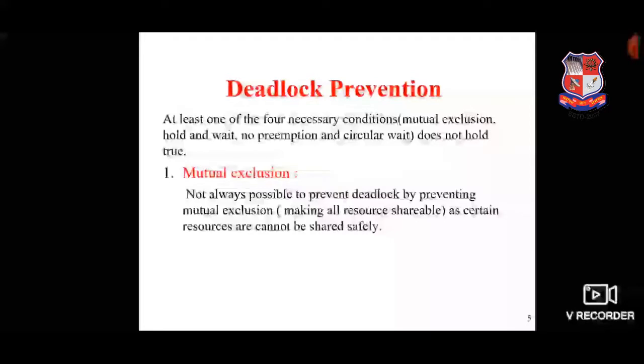But it's not possible to prevent deadlock by preventing mutual exclusion. Practically, it's not possible as certain resources cannot be shared safely. For example, a printer. In a printer, what happens? Spooling can be used. There is a memory assigned. What is spooling? Spooling means memory assigned with the printer which stores the job of each process.